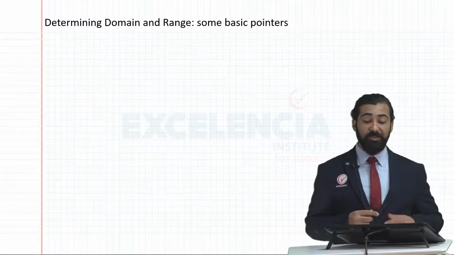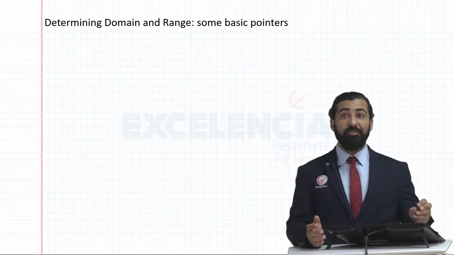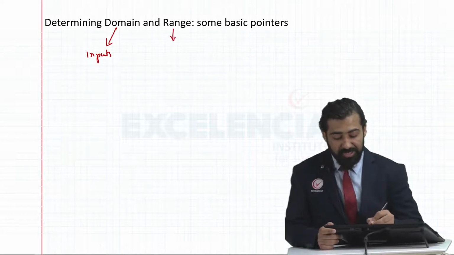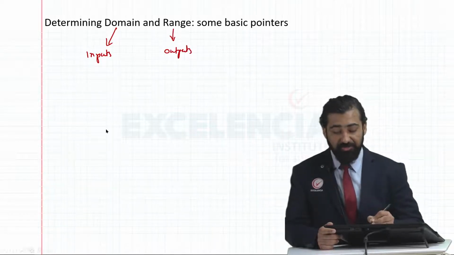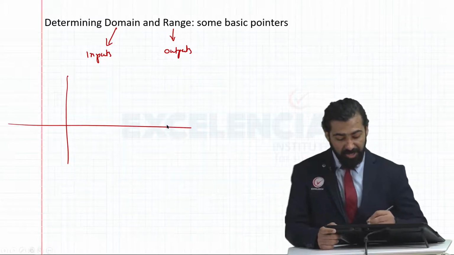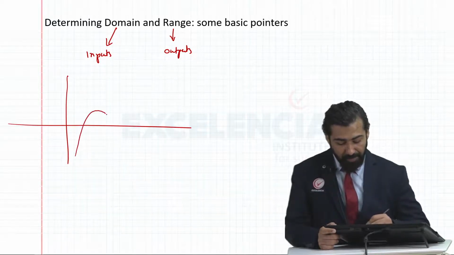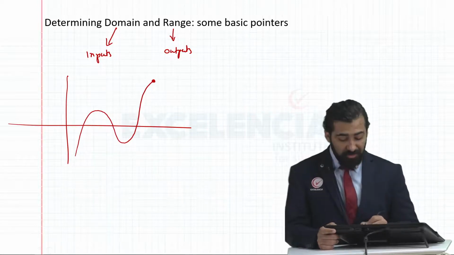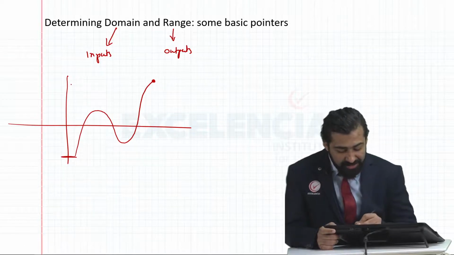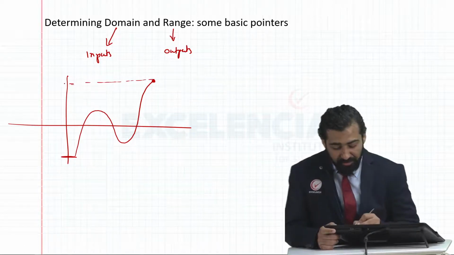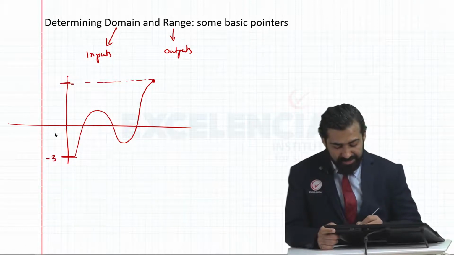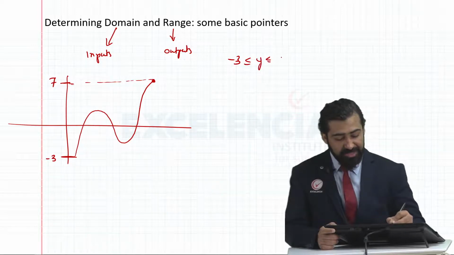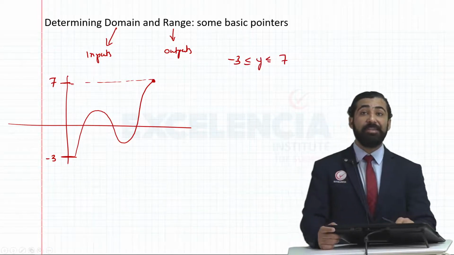Then we learned how to determine domain and range. Domain is nothing but the inputs to a function, and range is the outputs of a function. Suppose I've got a graph which is going like this. Whatever the y values are, y lying between these two points, let's say this is -3 and this is 7. So -3 is less than or equal to y, which is less than or equal to 7. So my range is -3 to 7.